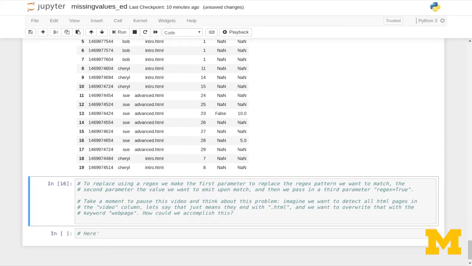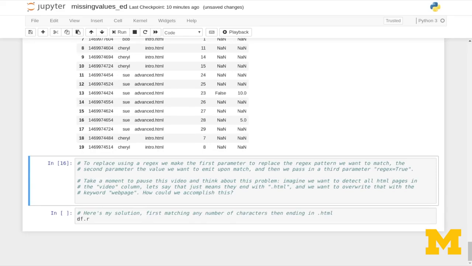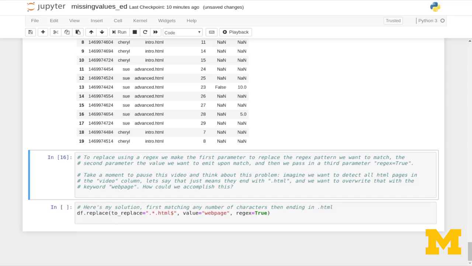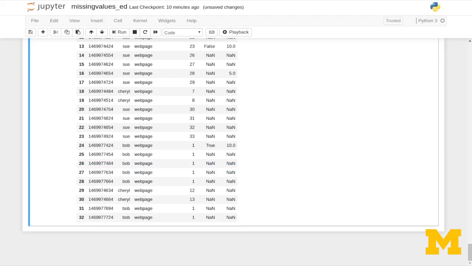So here's my solution. First, matching any number of characters, then ending in .html. So I'll do df.replace. I say to replace, so I'm going to put in here the pattern, any number of characters, so .*\.html, and then I don't want to get out things that have .html in the middle, so I'll anchor this to the end. The new value I want is called webpage, so value is webpage, and just regex=True. We see that that does the trick there.